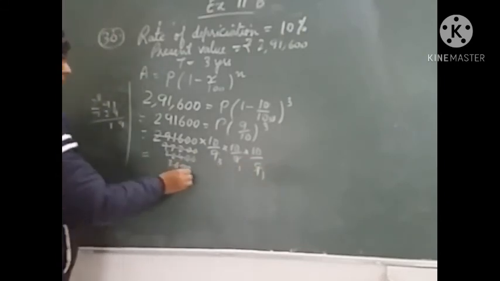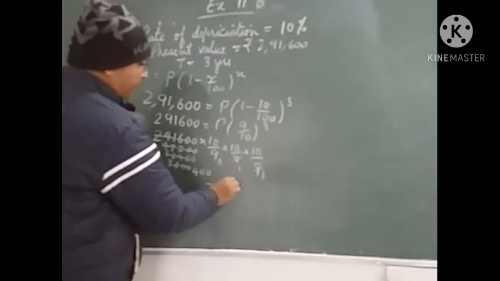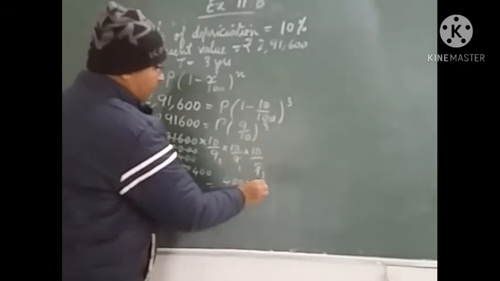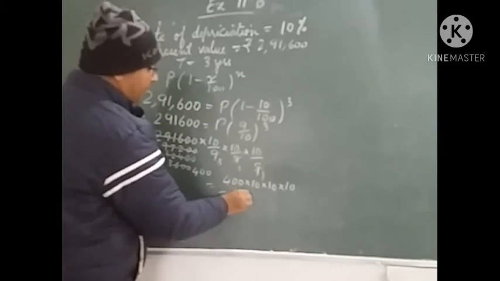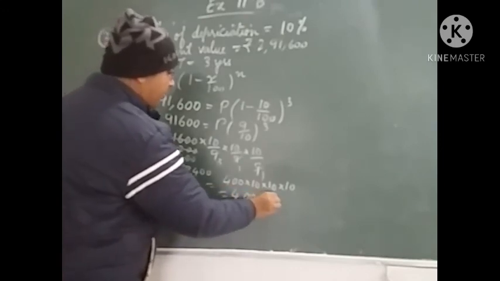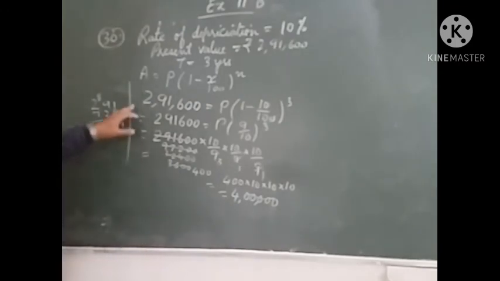Again it will go by 9, so 400. 400 into 10 into 10 is 4 lakhs. So the value of the machine 3 years ago was rupees 4 lakh. This is the correct way to solve. The present value, that is the amount, is given, and we need to find its value 3 years ago, which is P. So this is how we will solve.